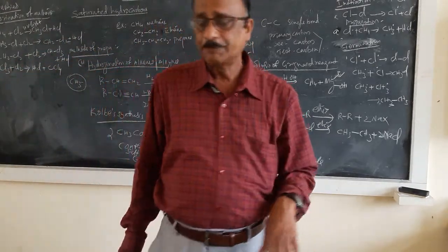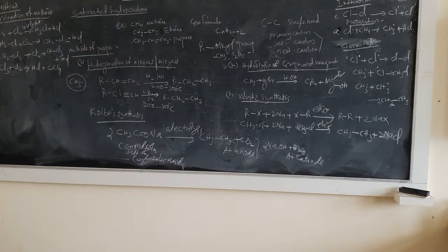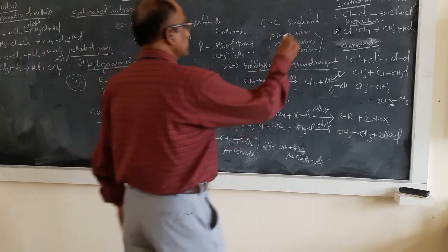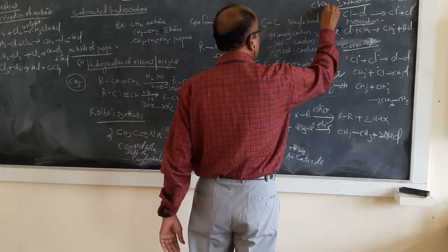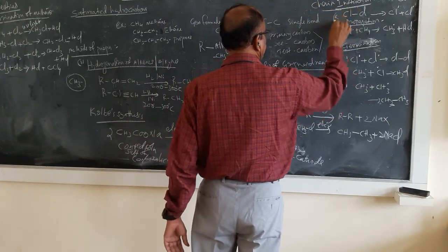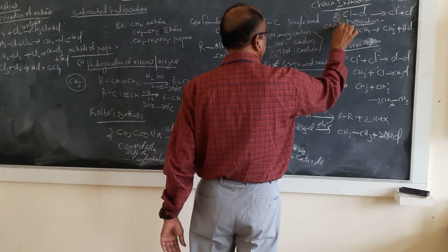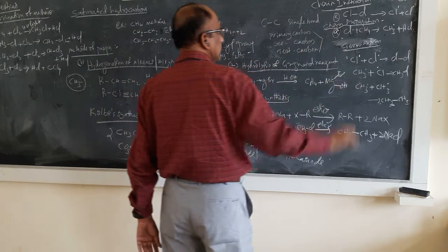For that purpose, there are 3 steps. The first step is known as the chain initiation process. The second step is known as the chain propagation process.